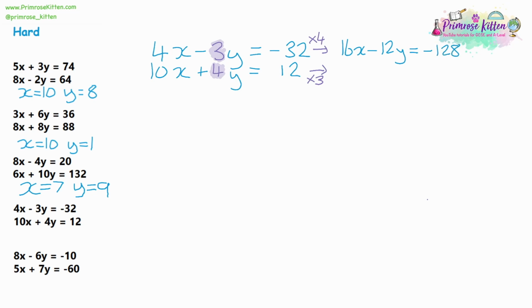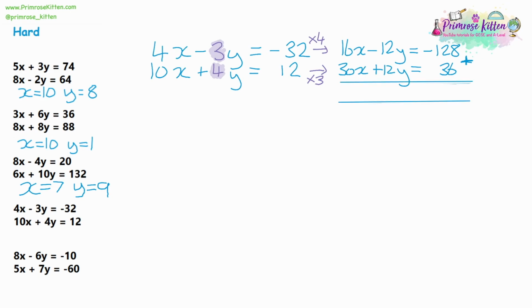128. Then multiplying the bottom by 3, 10x times 3 will give us 30x, 4y times 3 would give us 12y, and 12 times 3 is going to give us 36. Now the 12y terms have different symbols, so we'll be adding these together, and let's set up our column method.